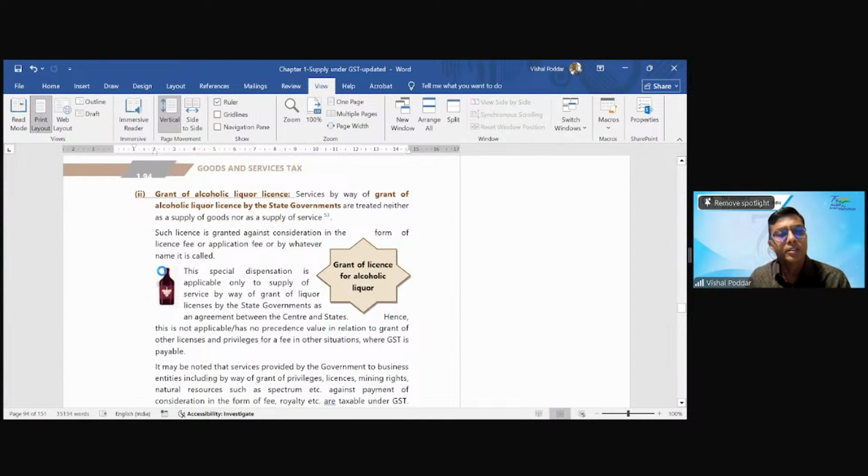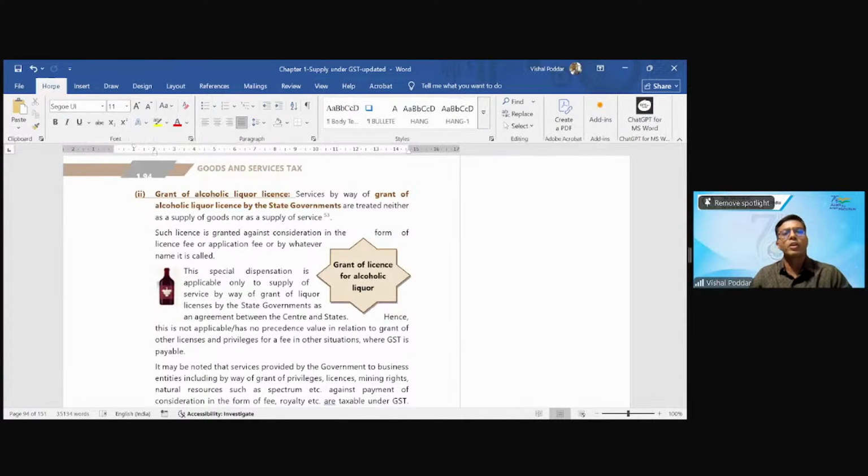Then this is, I believe, not in the true spirit of the law, but fine. What has been excluded is grant of license. License to do what? To run liquor shops. And I'm sure you would be knowing this, that state governments, because it is coming under the state prerogative, all these intoxicating items like liquor, tobacco, etc. Now, in some states it has been banned.